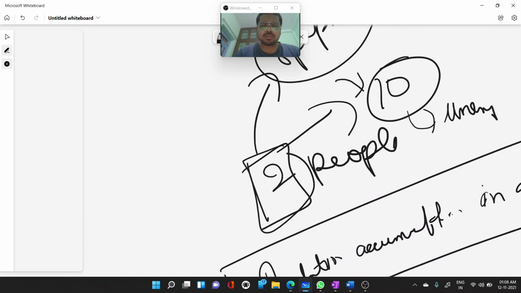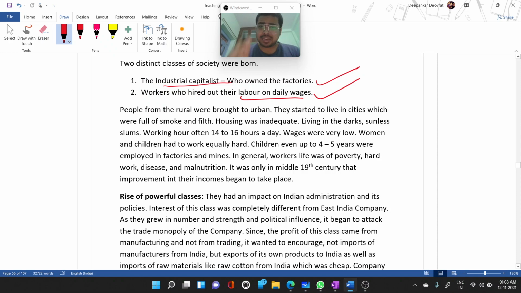This kind of migration is still happening today, and it happened at that time also. The people started to move from rural to urban. They started to live in cities full of smoke and filth. Housing was inadequate, living in dark, sunless slums, where their working hours were 14 to 16 hours a day.